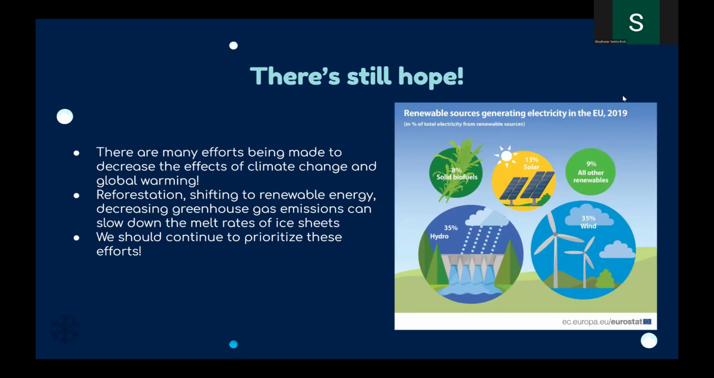But there is still hope for today. There are many efforts being made to decrease the effects of climate change and global warming. So, this includes reforestation, shifting to renewable energy, and decreasing greenhouse gas emissions, which can all help to slow down the melt rates of ice sheets. So, overall, we should continue to prioritize these efforts in order to protect our thermohaline circulation and global weather patterns as a whole.